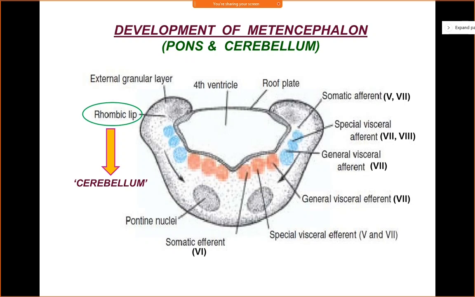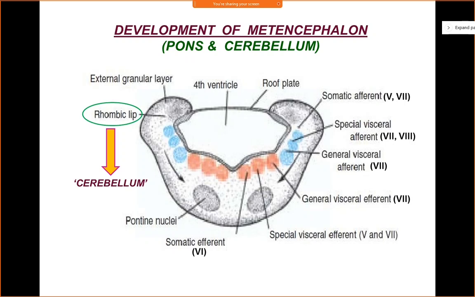You can see these two lip-like extensions over the roof of the fourth ventricle, slightly protruding into the lumen. They will form the rhombic lips. It is from the rhombic lips that your cerebellum develops. Since you have two rhombic lips, you'll have two hemispheres of the cerebellum, the right hemisphere and the left hemisphere.